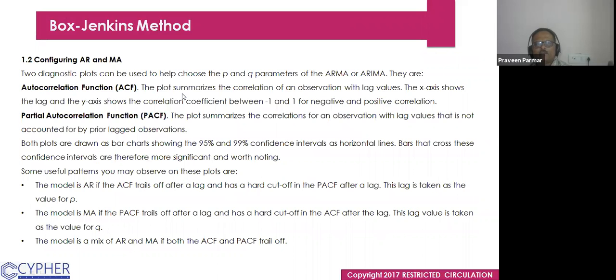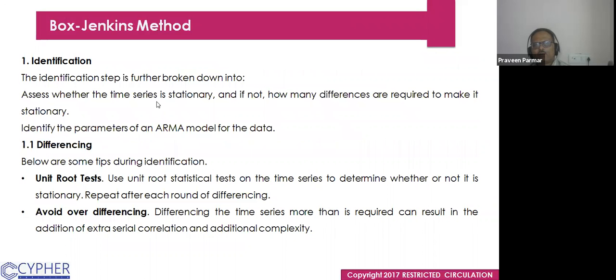Now about the identification, I have some detail about that. The identification step is further broken into 2. We assess whether the time series is stationary, and if not, how many differences are required to make it stationary. Then identify the parameters of an ARMA model for the data. The first is the differencing. Below are some tips during identification: unit root test and avoid over differencing.